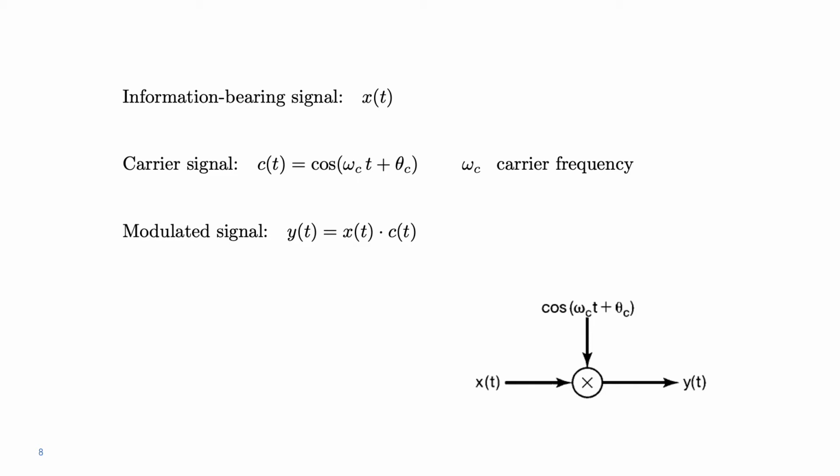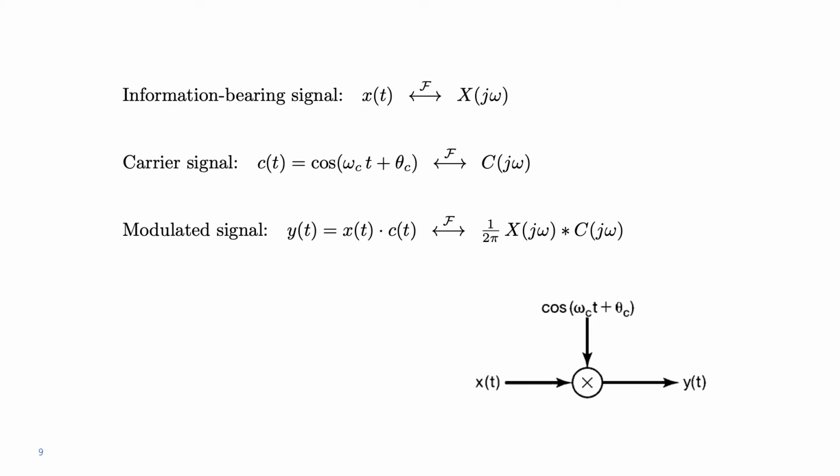It's what you see represented at the bottom right in the figure. So x(t) is multiplied by cosine of omega_c t plus theta_c and produces y(t). y(t) is the modulated signal, x(t) is the modulating signal or the information bearing signal, and the cosine is the carrier. Great.